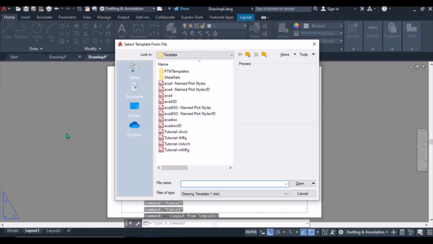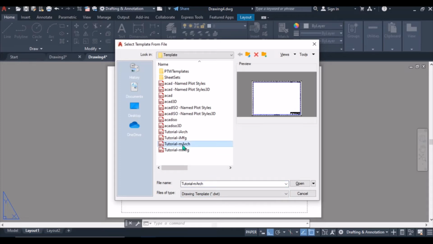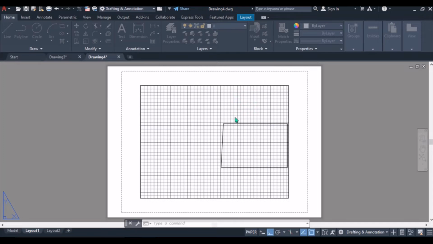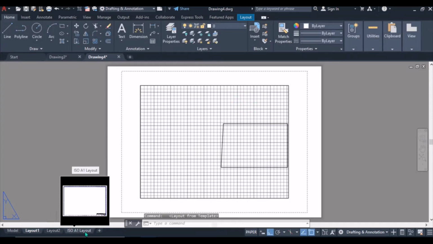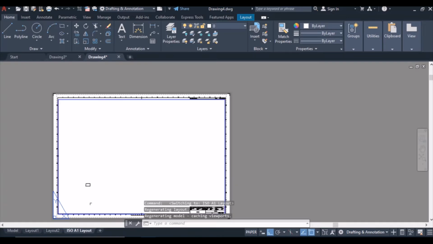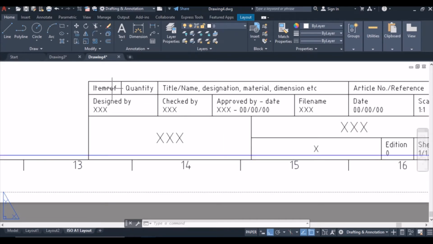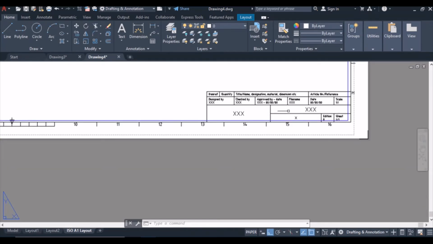Then from template, for you to label your drawing and make a title block, you just come to tutorial mark, then open. Click on ISO 1 and click OK. Your ISO 1 will appear here. You see, ISO A1 layout. This one will have the title block that you will use to label the drawing, maybe add your name. There is item reference, designed by, checked by. I'll teach you all this, and this is our drawing here,